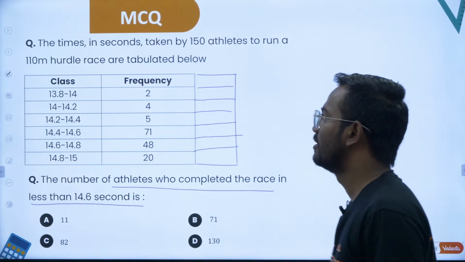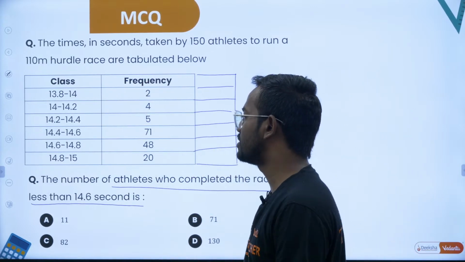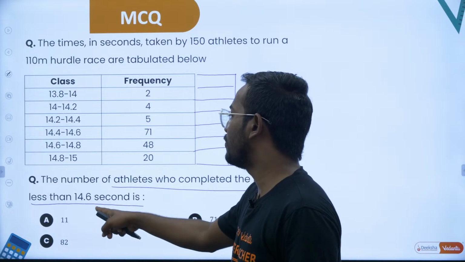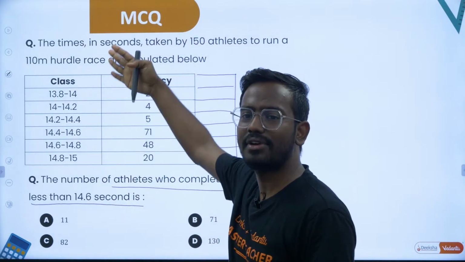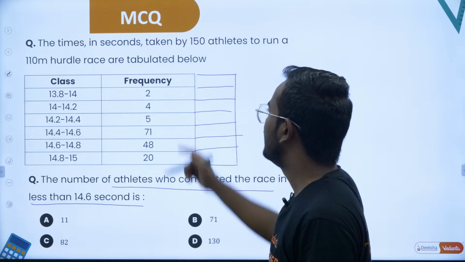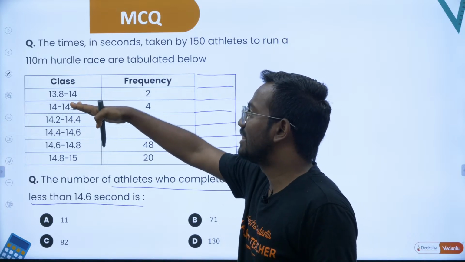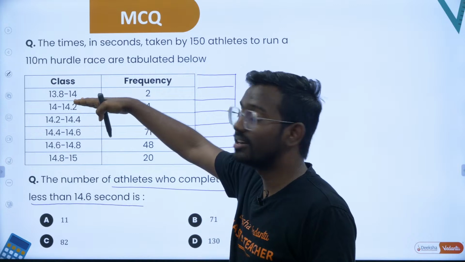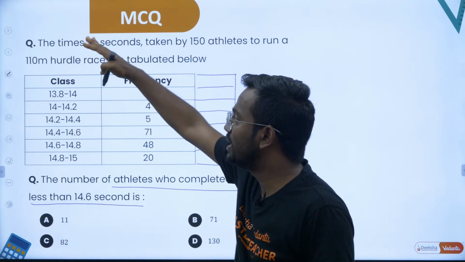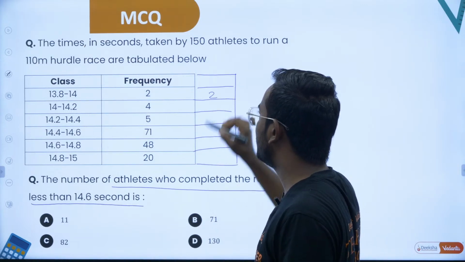Okay, so you have a class here, frequency here. The question says till 14.6, how many athletes do you get? You'll have to add all of them. Very simple. Till here, the athletes who have completed within 14 seconds are basically 2. I'll keep it as it is.